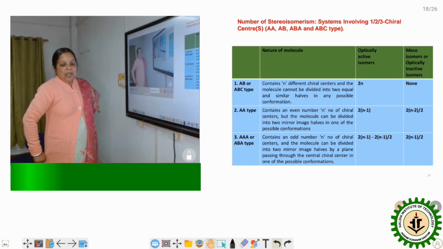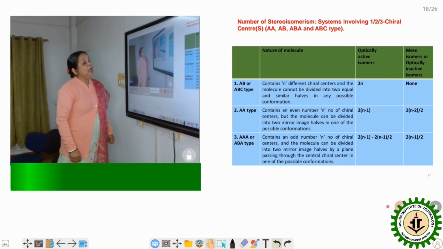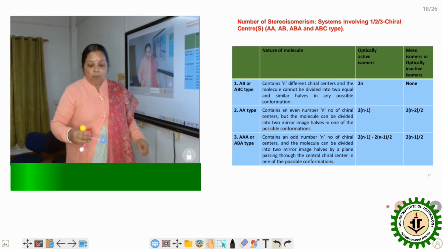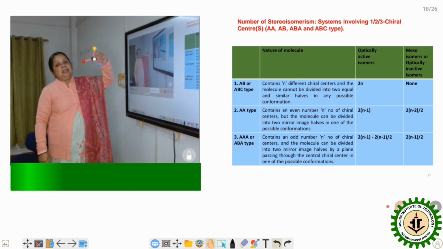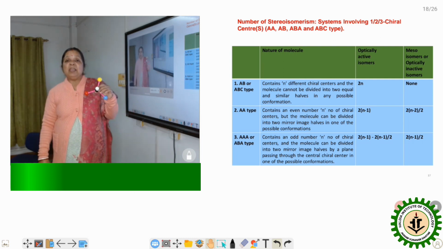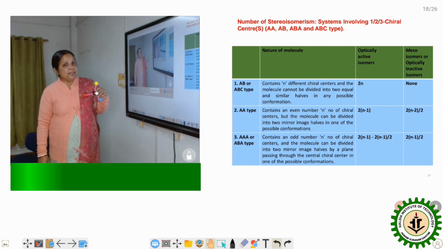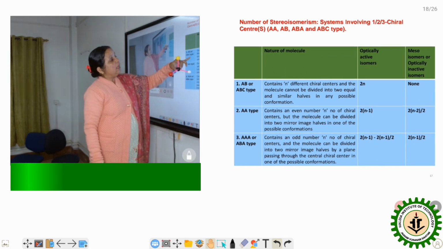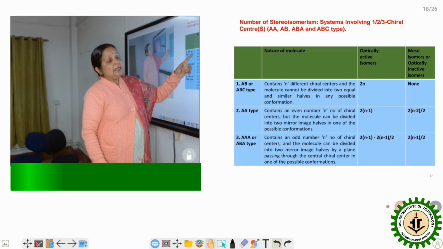Now how many types of possible isomers are present in a molecule? Say for example, if any compound has 4 different groups present in the molecule, we can say this is a chiral compound. Now if the number of chiral carbon atoms is n, and the molecule has no plane of symmetry, then it is an AB type or ABC type. Now n number of chiral centers is present.